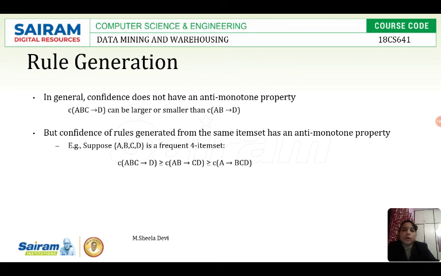So from top to bottom we get subsets, and from bottom to top we get supersets. That is how subsets and supersets are generated. If you want, I can show you with a diagram what a subset and a superset are.